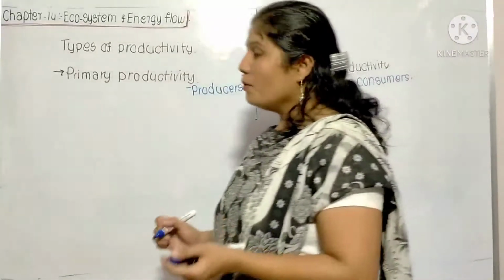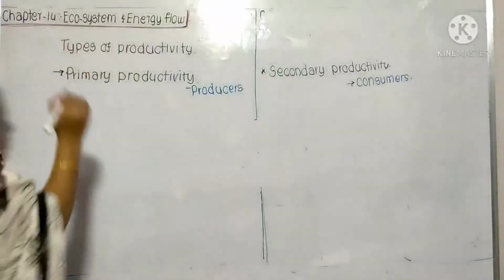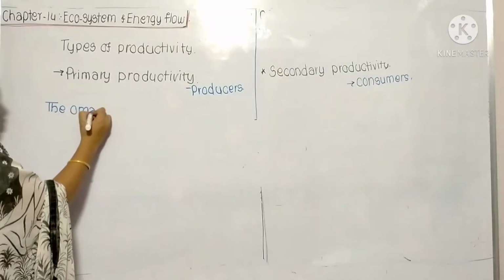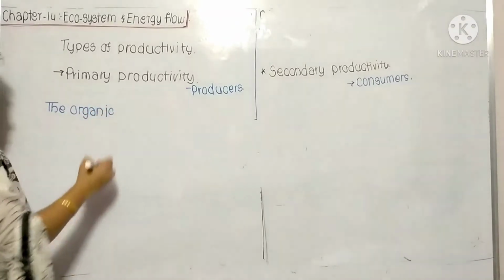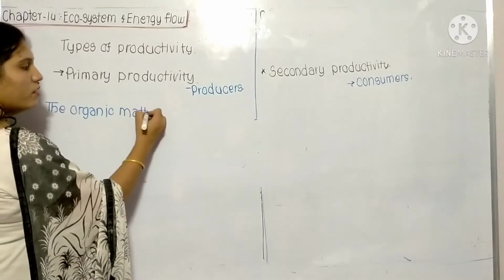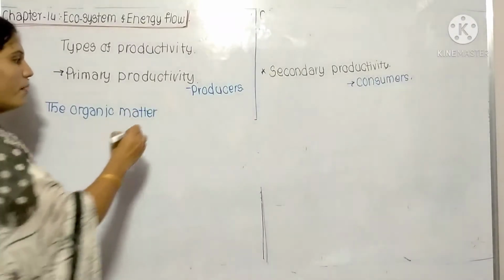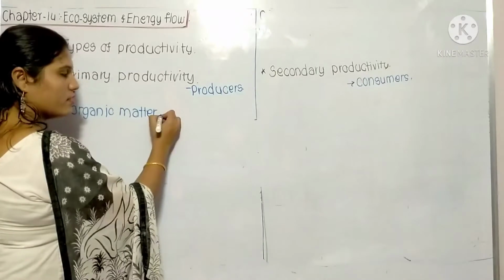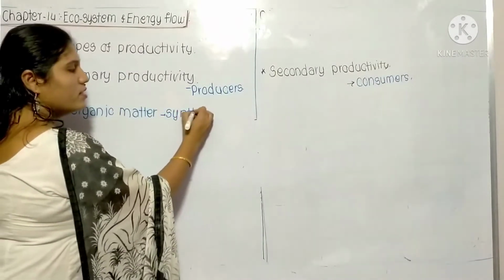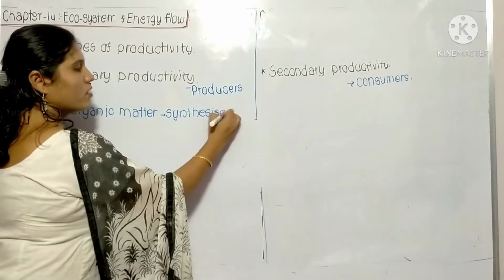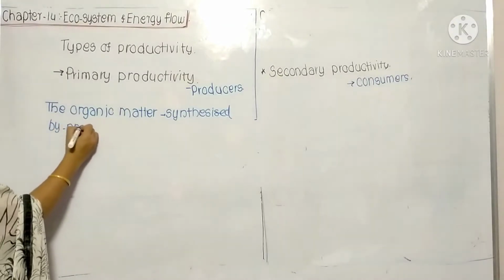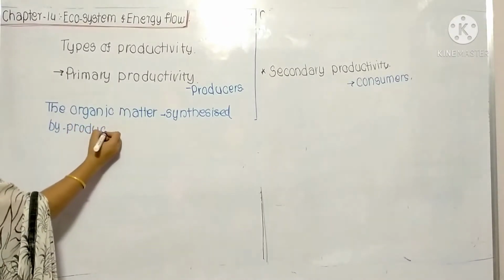Okay, primary productivity means the production of organic matter, or the organic matter which is synthesized by the producer, which is known as the primary productivity.